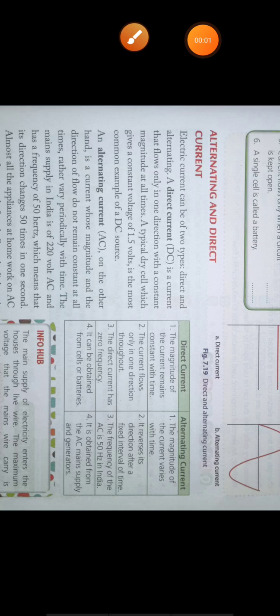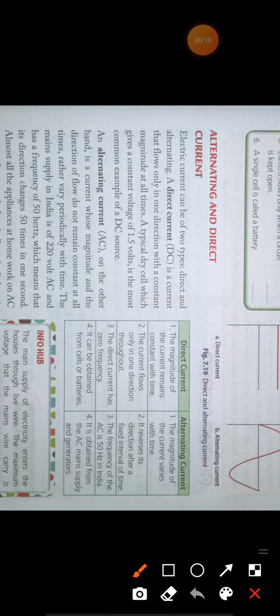Good morning, students. So today we're going to discuss AC current and DC current. So what is AC and what is DC? DC, also called direct current. The full form of DC is direct current. So direct current is a constant.